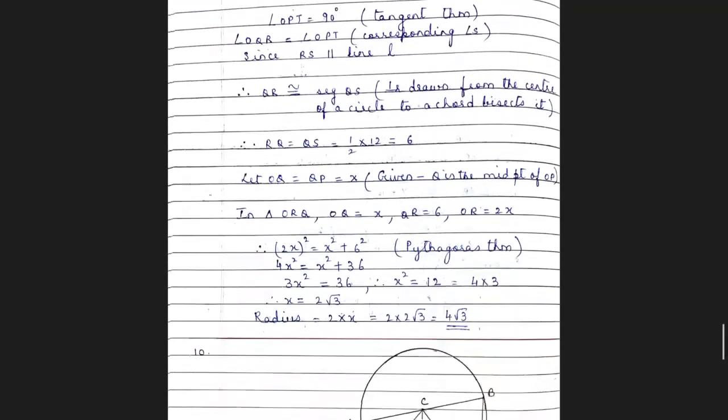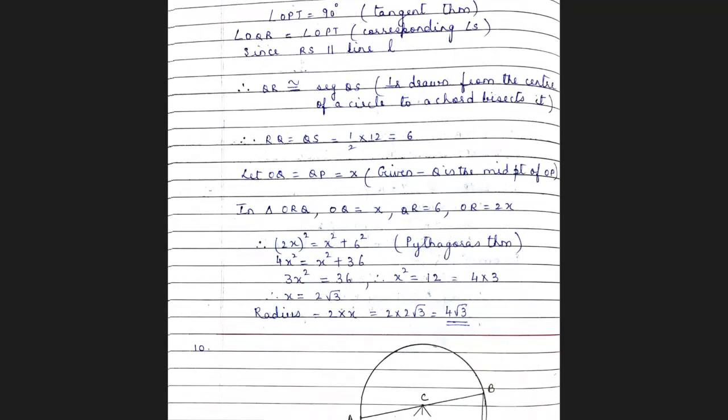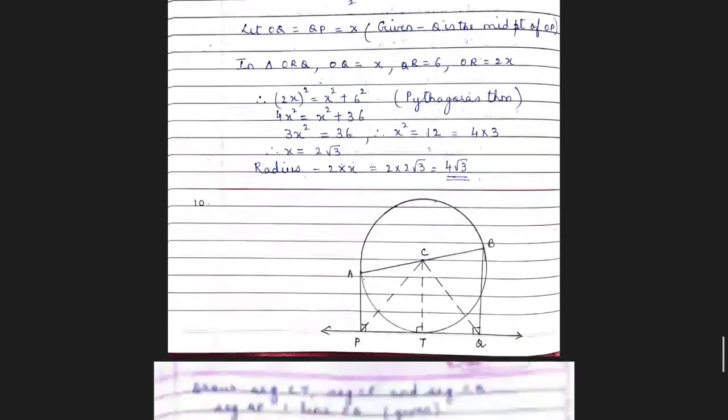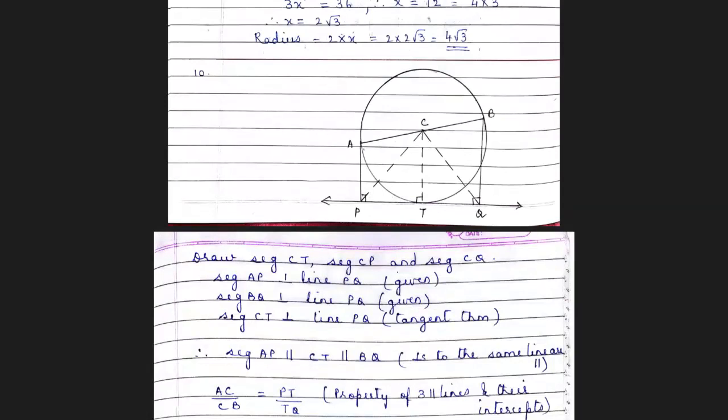So 2x the whole square equals x square plus 6 square. 4x square equals x square plus 36. Take it to the left hand side. 3x square is 36. So x square is 12, and when I find the square root, root 12, root 4 into 3, I get 2 root 3. Now x is one part of it, radius is 2 times x. 2 into 2 root 3, your answer is 4 root 3. Okay children? So that's your answer, 4 root 3.